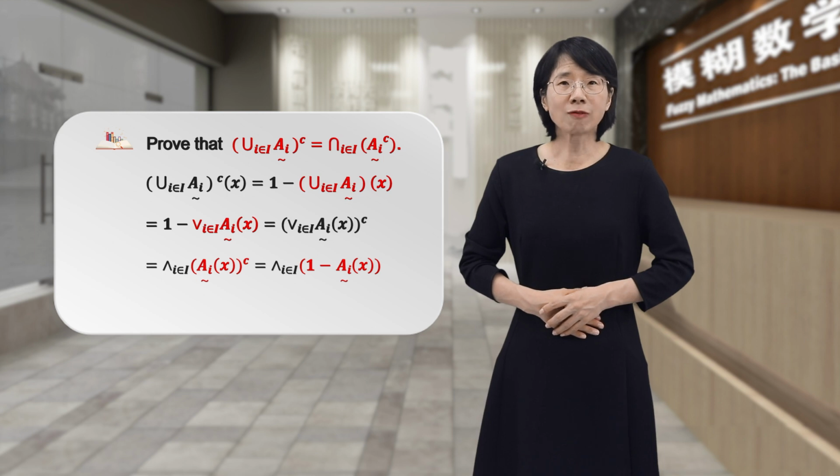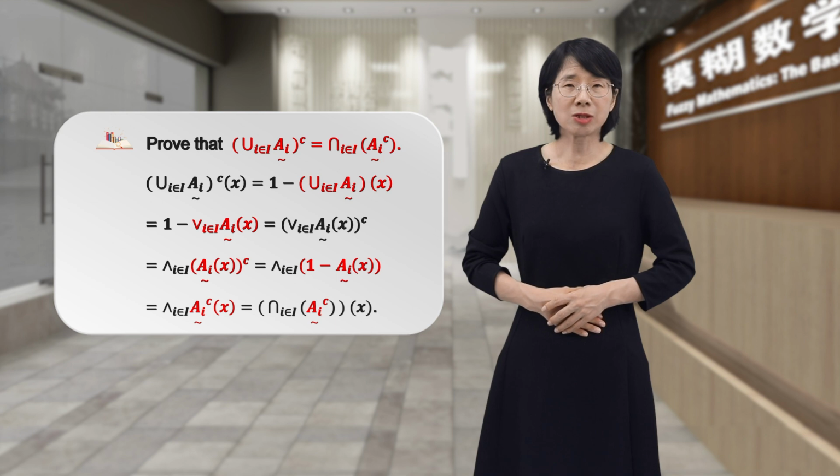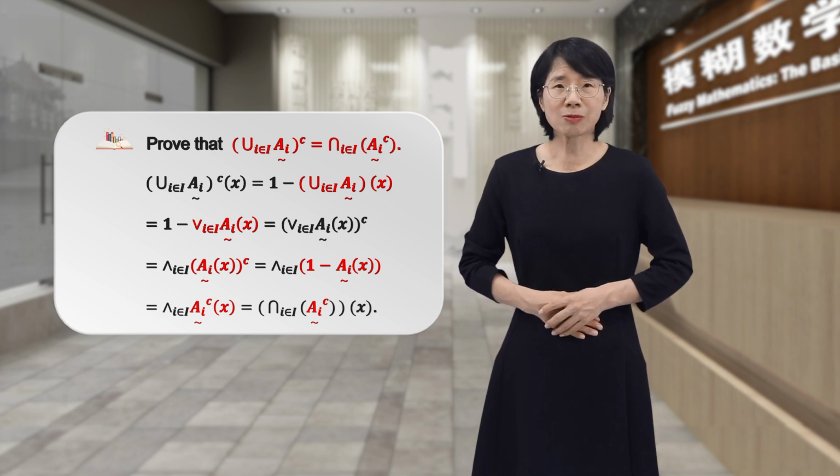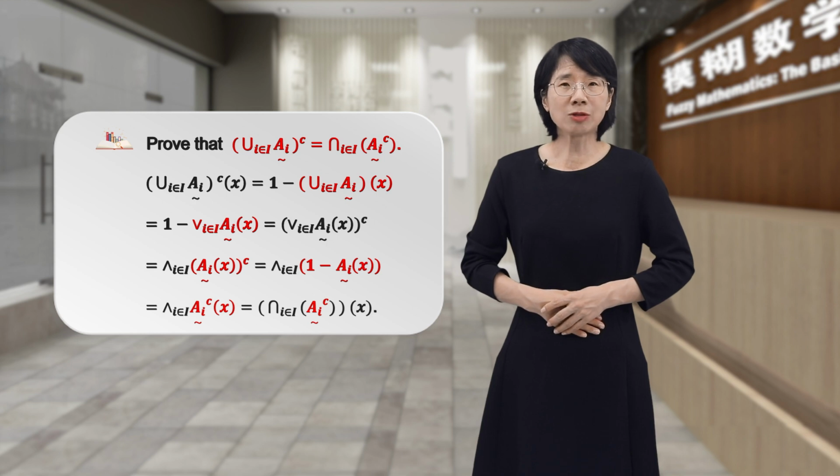By the definition of complement of a real number, the complement of A_i(x) equals 1 minus A_i(x). By the definition of complement of a fuzzy set, 1 minus A_i(x) equals the complement of A_i at x. By the definition of intersection of fuzzy sets, the infimum of the complement of A_i(x) equals the intersection of the complements of A_i at x.